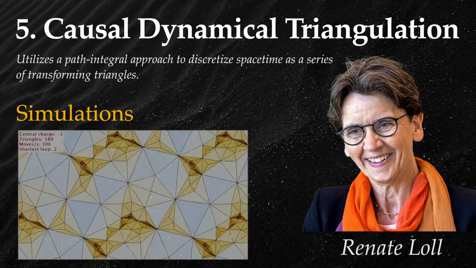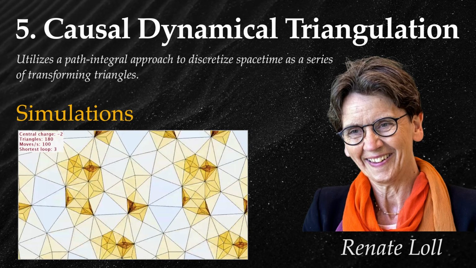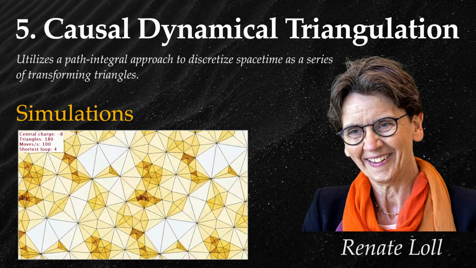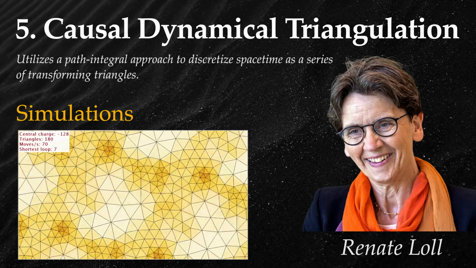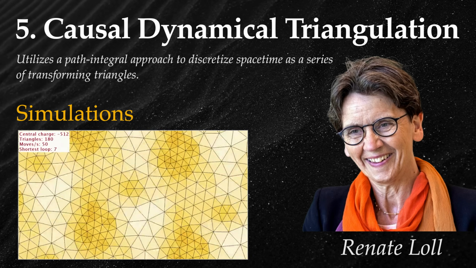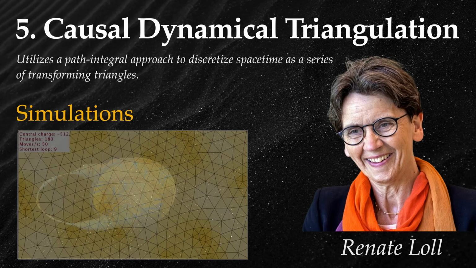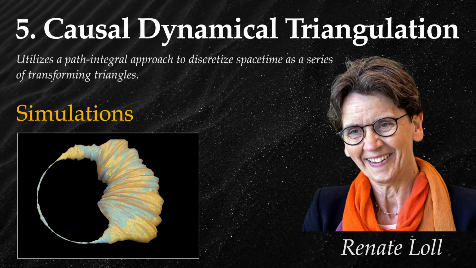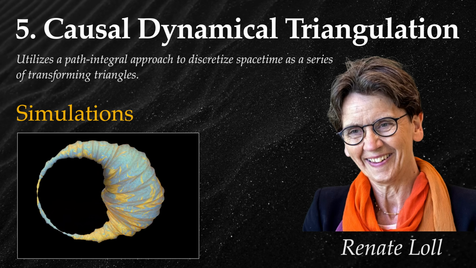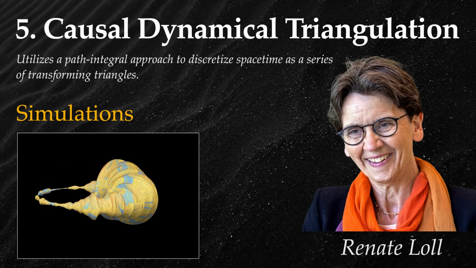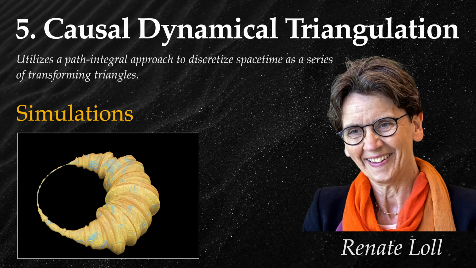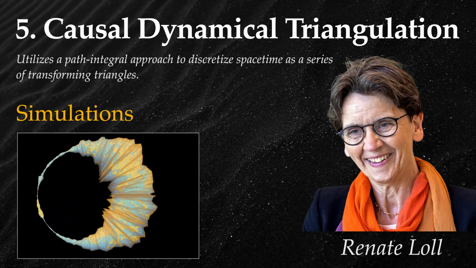Physicist Renate Loll runs Monte Carlo simulations approximating fundamental quantum reality as tiny polygonal shapes that spontaneously self-assemble into larger patches of spacetime. These simplices aren't just randomly placed. They're arranged in a specific way that follows rules about how they can connect and how many edges they can share with other triangles in order to produce any desired curvature.